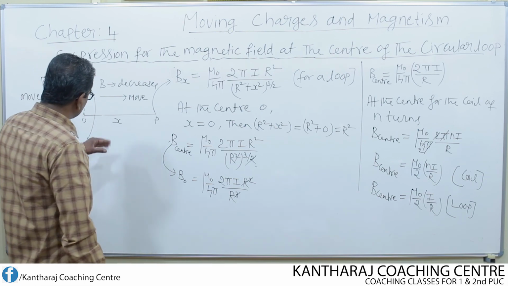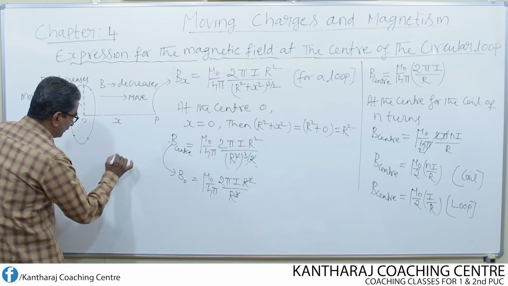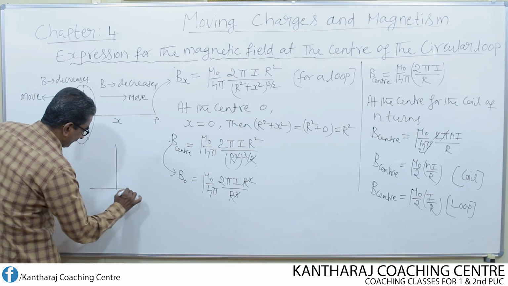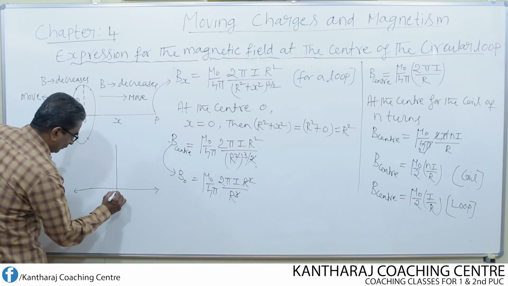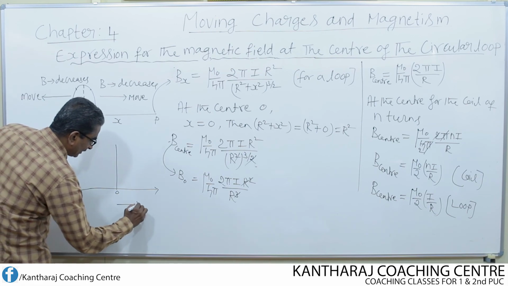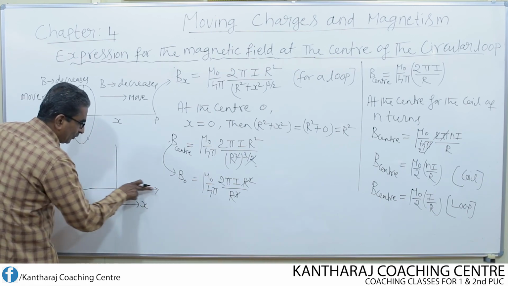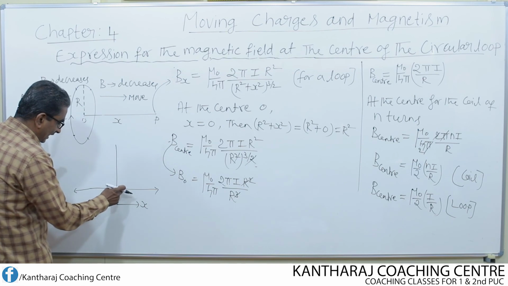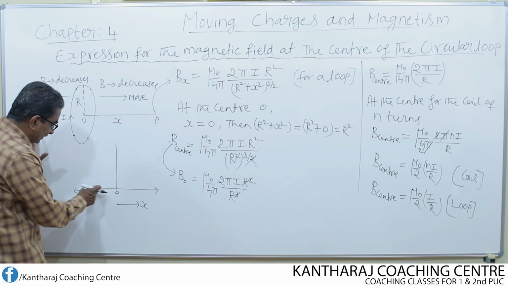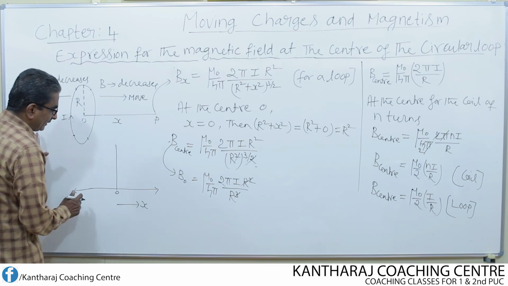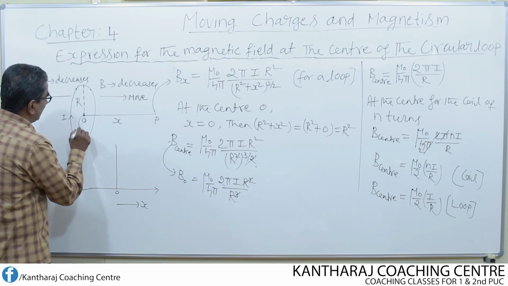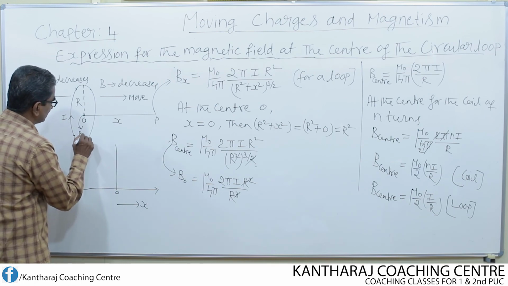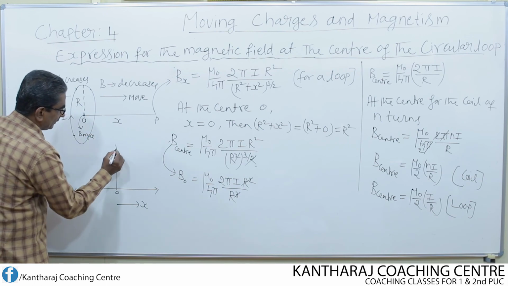We can represent this by means of a simple graph. Look here. So this is nothing but O, and this represents x on either side. From O, distance x. Again from O, distance x. Only this is on negative side or left side. At the center O, field is always maximum.